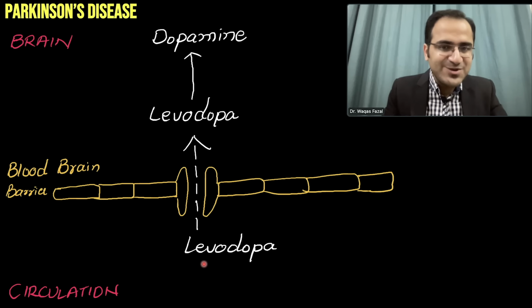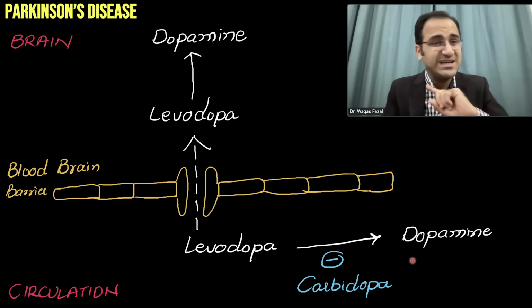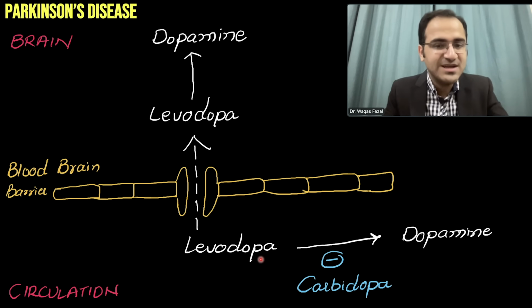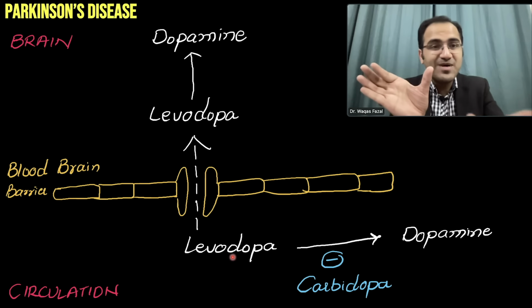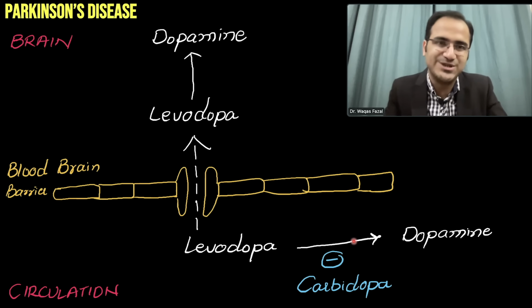The problem is that when you give levodopa orally, there is a chance that levodopa will get degraded to dopamine in the blood, in the peripheral circulation, before it has crossed the blood-brain barrier. When it gets converted to dopamine in the periphery, it causes significant side effects. So we do not want that. Therefore, a combination of levodopa with carbidopa is given, because carbidopa inhibits this conversion to dopamine in the peripheral circulation.